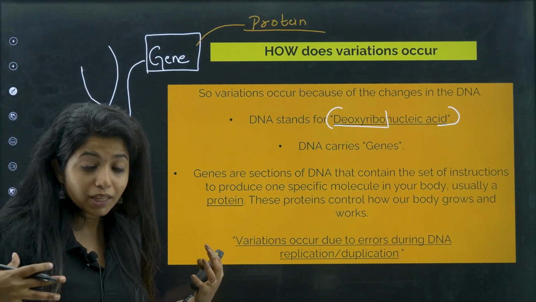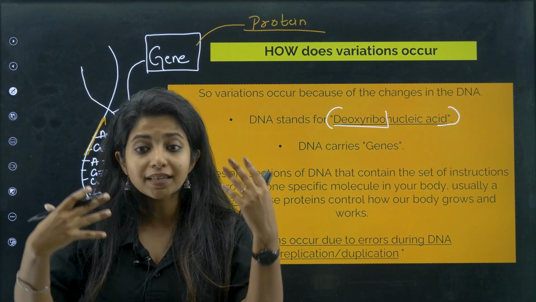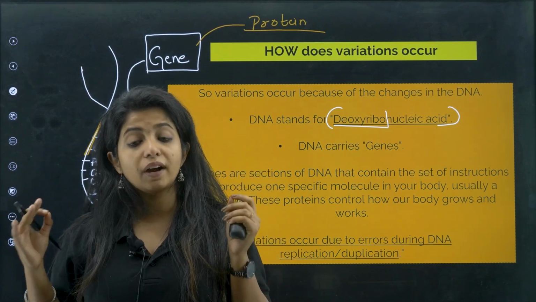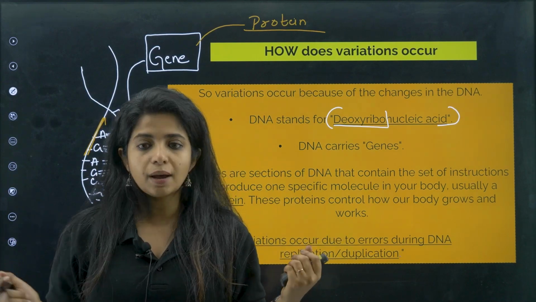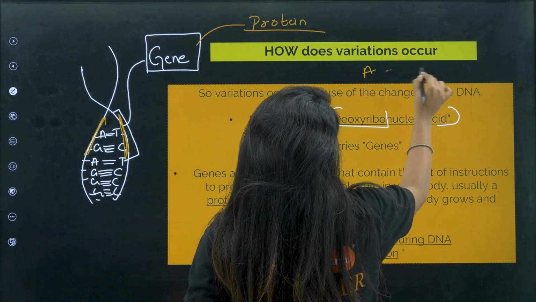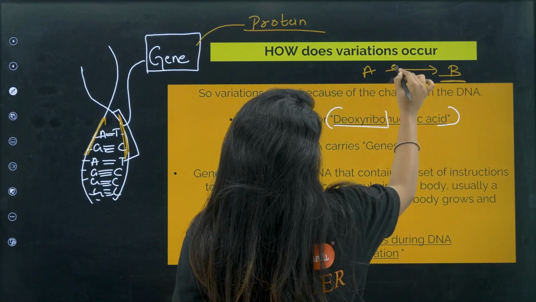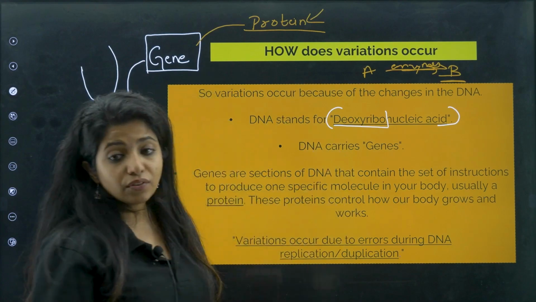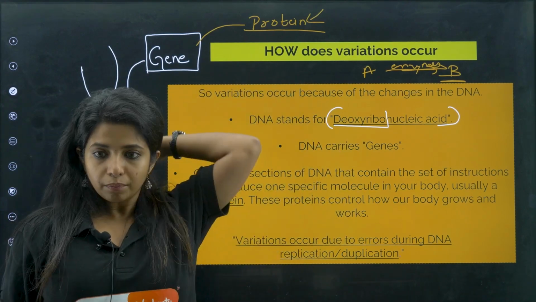Now, proteins are responsible for everything that we have. For example, the color of my eyes, the color of my hair, the color of my skin, each and everything in my body is defined by proteins. Proteins can be enzymes also. For example, I want A to convert into B, and B is very important in my body. For this, I need an enzyme. What are enzymes, children? Enzymes are nothing but proteins. So anyway, you need proteins made in your body, directly or indirectly.